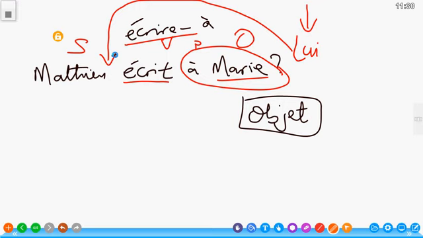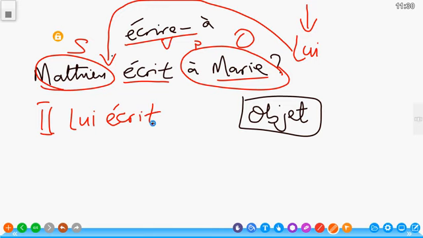That is the rule. And for the next sentence, Matthew, the subject, can be replaced with il as a pronoun as well. So we have il lui écrit. Très simple. Il lui écrit. That is, he writes to her.